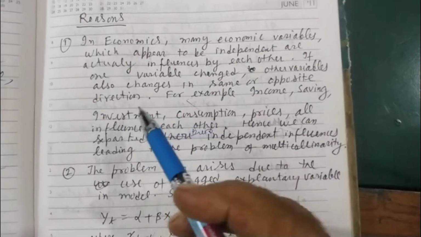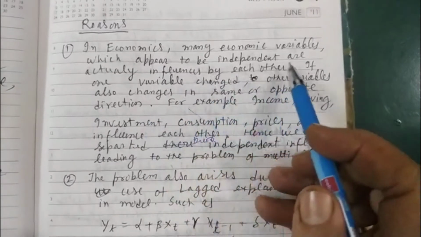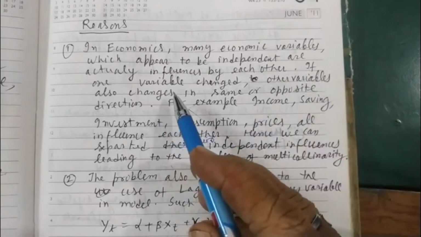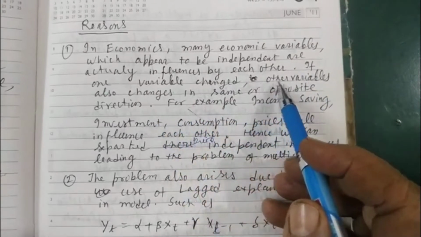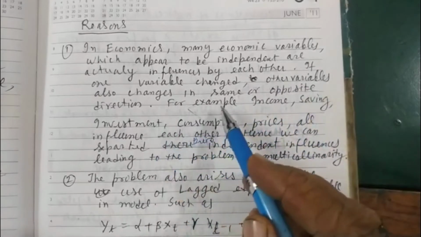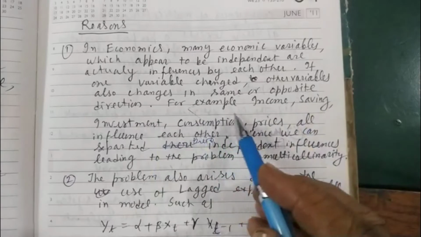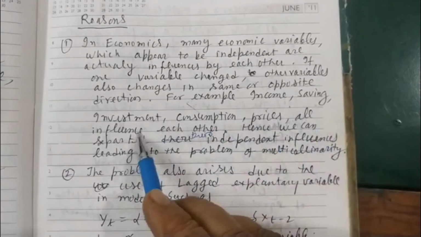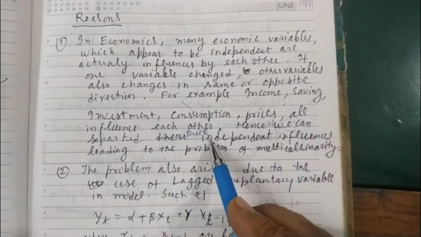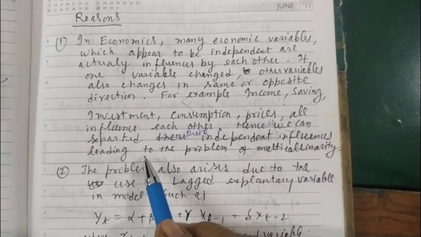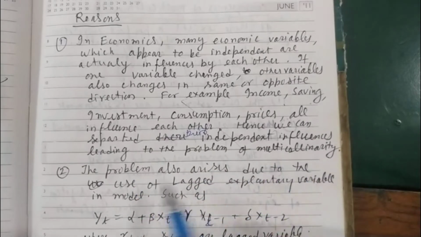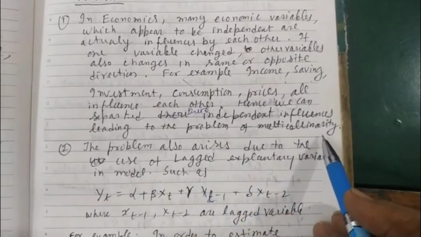Reasons of multicollinearity. In economics, many economic variables which appear to be independent are actually influenced by each other. If one variable changes, other variables also change in the same or opposite direction. For example, income, saving, investment, consumption and prices all influence each other. Hence, we cannot separate this independent influence, leading to the problem of multicollinearity.